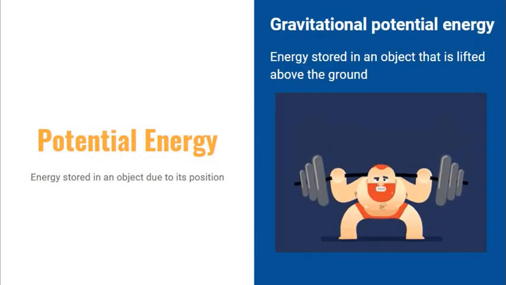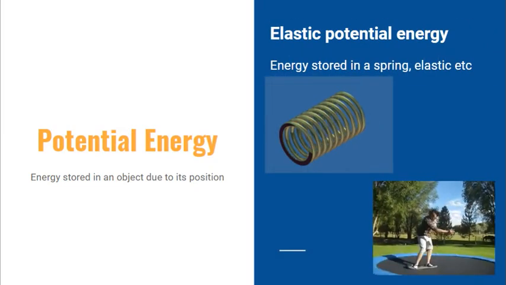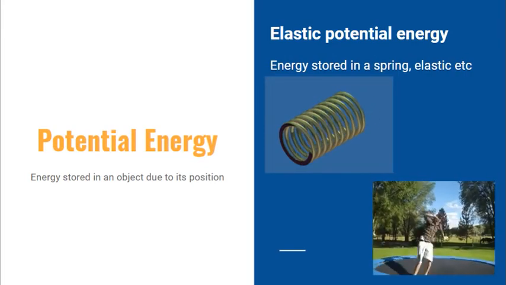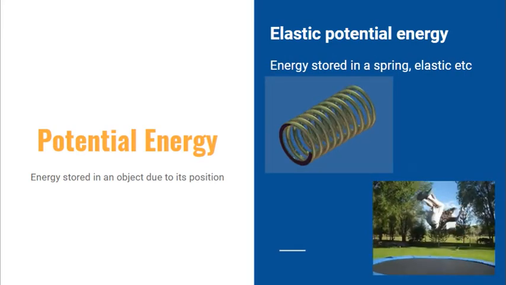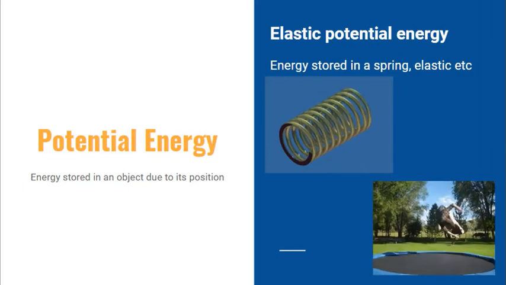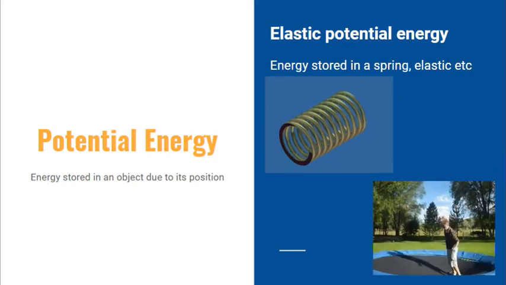The first one is gravitational potential energy, which is energy that's stored in an object that's lifted above the ground. So the weights that are being lifted in this animation gain gravitational potential energy as they're lifted up. And the higher up they're lifted, the more gravitational potential energy that they have. Elastic potential energy is stored in things like springs or rubber bands, things that can be compressed or squeezed and will spring back into shape.